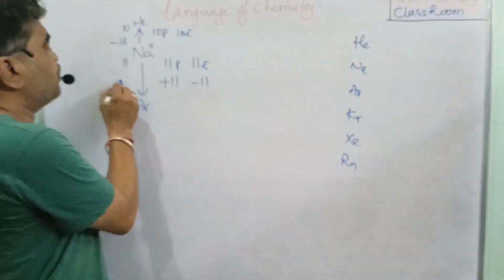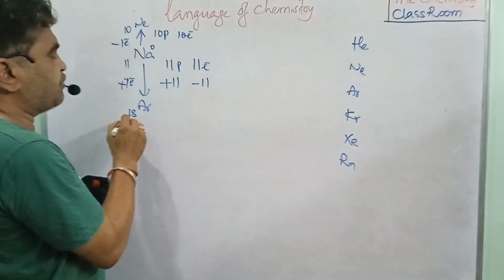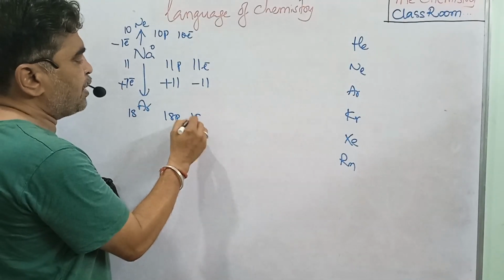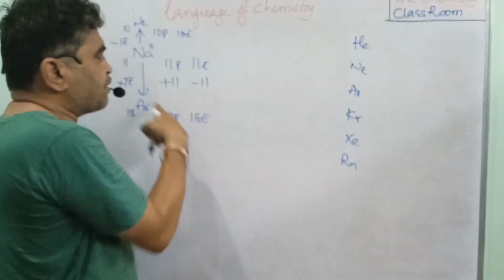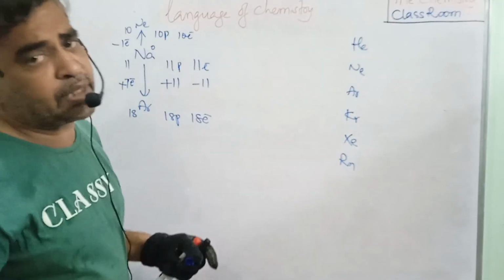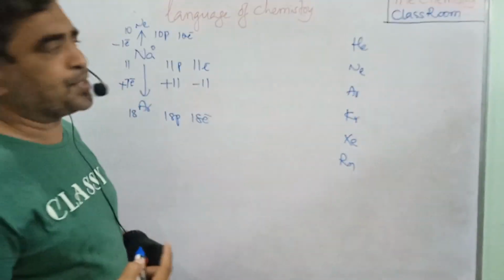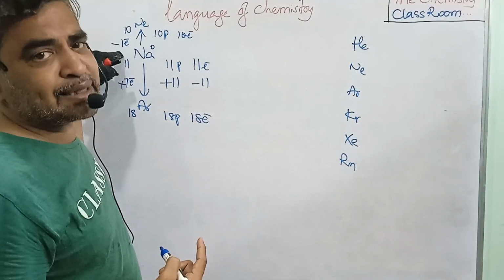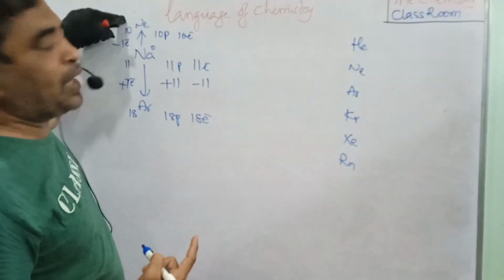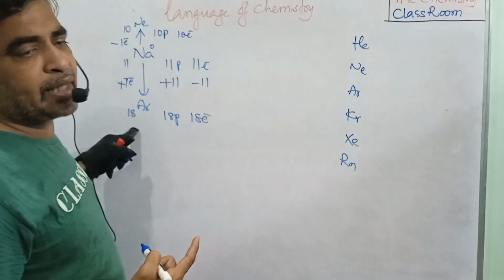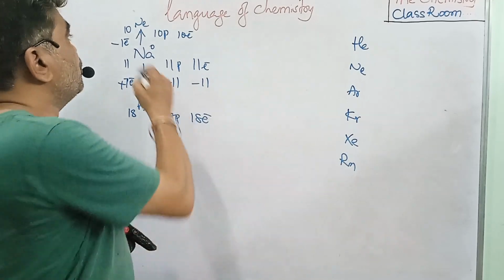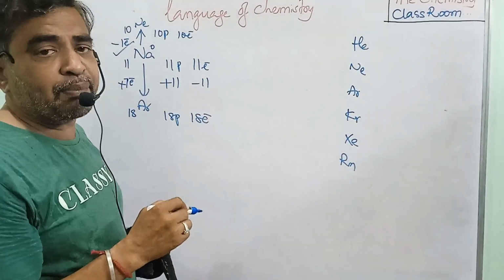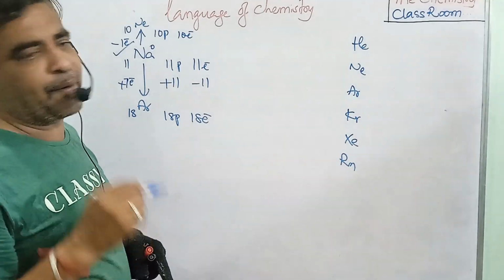Or if sodium wants to get the argon configuration, what do we have to do? We have to gain 7 electrons. Why? Because argon has 18 protons and 18 electrons. Already we have 11 electrons, and when 7 electrons are gained, it gets 18 electrons. That is also an inert gas configuration. If sodium wants stability, it can lose 1 electron or gain 7 electrons to get the argon configuration. But losing 1 electron is very easy. That means sodium loses 1 electron.